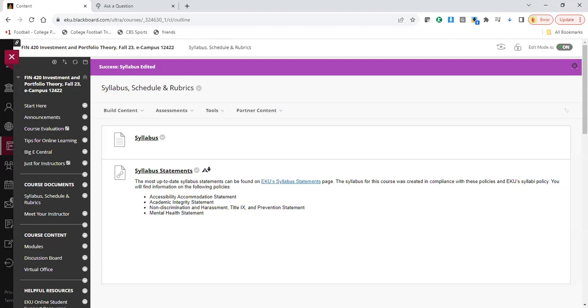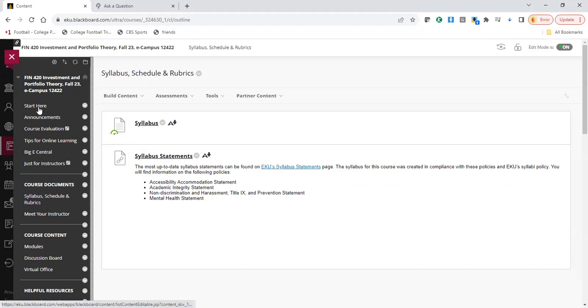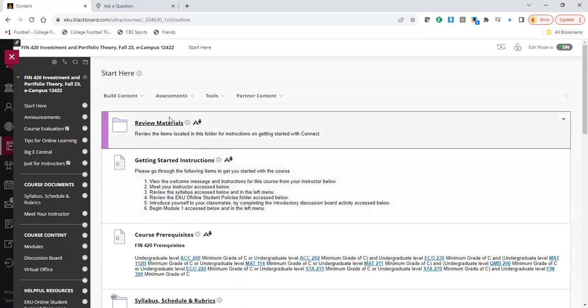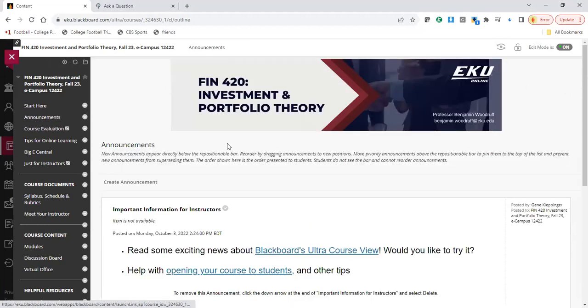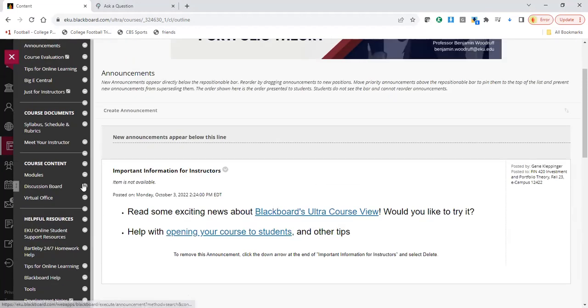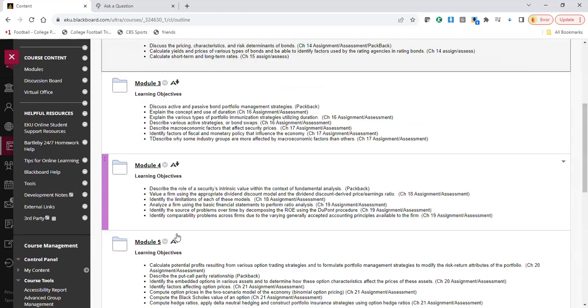I believe that should be showing now. And so here's the syllabus, right? If you look over here, syllabus, schedule, and rubrics. I will put announcements and they'll show up at the very beginning, right here under announcements. But if you look at our modules, there's a review here.